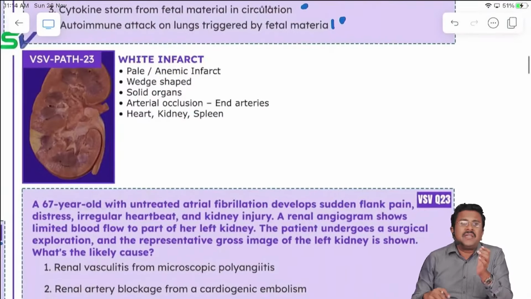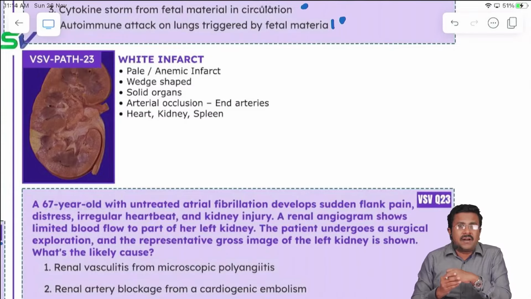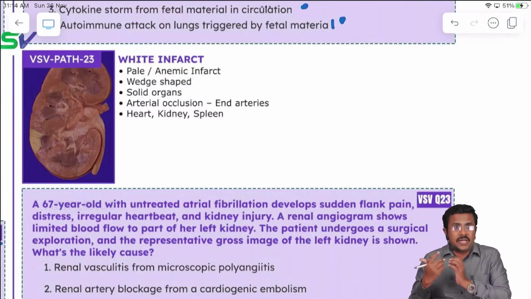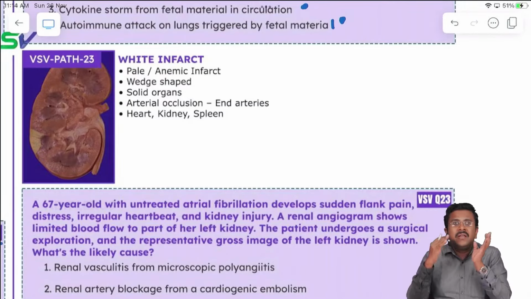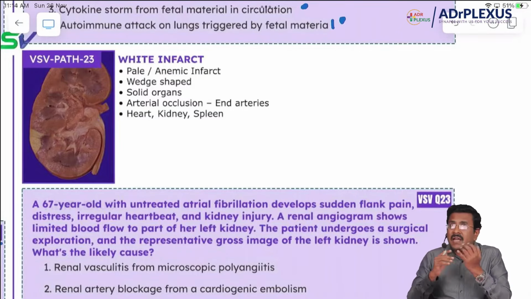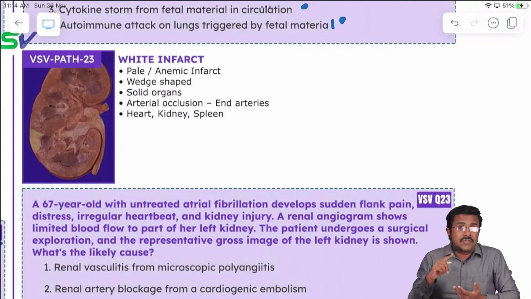Moving on to VSV23, white infarct. The other names for white infarct are pale infarct or anemic infarct. They are usually seen in solid organs and usually because of arterial occlusion. You can remember end arteries: wherever end arteries are present, you can get a white infarct. Occlusion of these arteries can result in the white infarct. As we saw in coagulative necrosis, the solid organs are the heart, kidney and spleen.